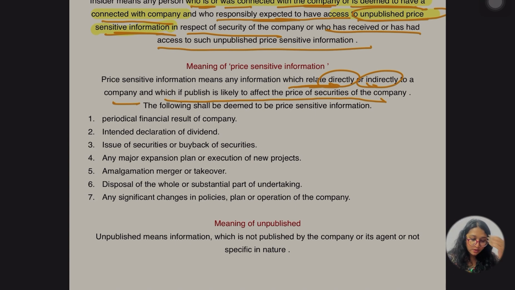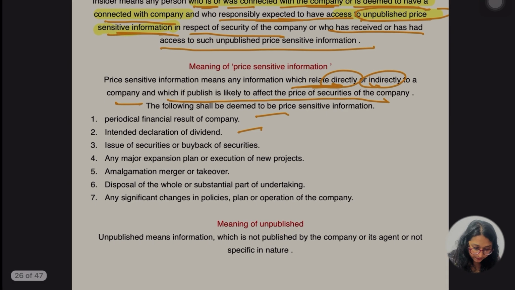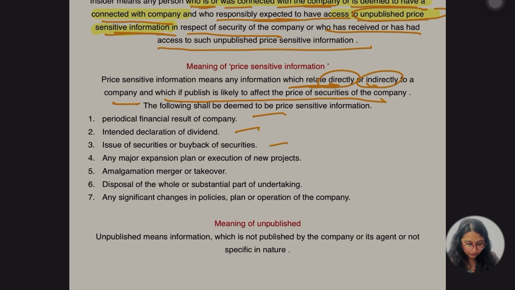Let's go through some price sensitive information. First, periodical financial results of the company. Second, intended declaration of dividend, which includes interim dividend and final dividend. Issue of securities or buyback of shares. We know these things, so I'm not going to define them. A major expansion plan or execution of a new project, amalgamation, merger or takeover, disposal of the whole or substantial part of the undertaking. We know undertaking, we studied it in the directors chapter. Any significant change in policies, plans or operations of the company. So these are the things included in price sensitive information.